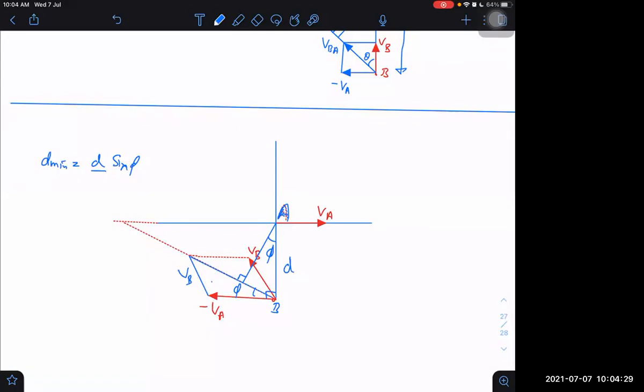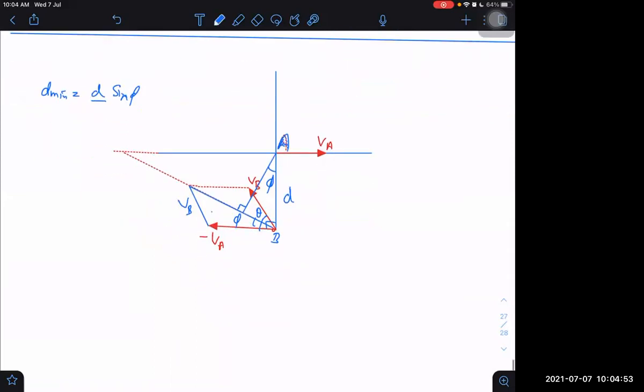What else is given to us? Angle between VA and VB is given. Don't think it is not given, because they have told that VA is moving in this direction and VB is moving in some other direction. But if we know the directions of both, then I can determine the angle between those two. So I know the total theta angle. Then I get the resultant also or not? I get the resultant. Can I use the sine rule to get the value of phi? Yes, I can use the sine rule.